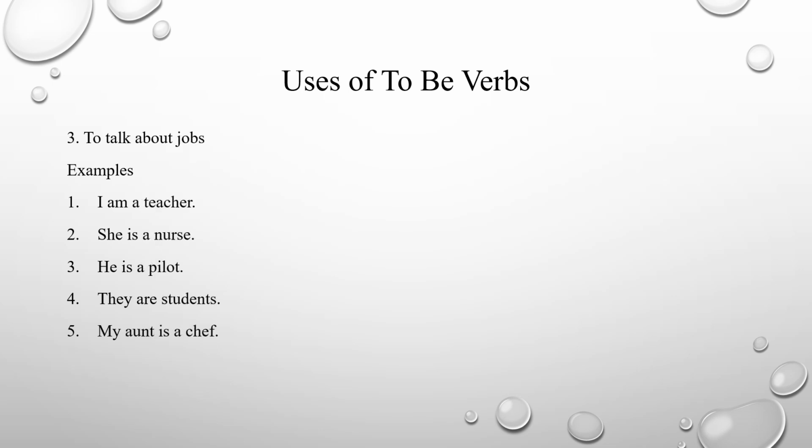And the third use of to be verbs is to talk about jobs. For example, I'm a teacher. She is a nurse. He is a pilot. They are students. My aunt is a chef. Here, a teacher, a nurse, a pilot, students, a chef, these are words for jobs.